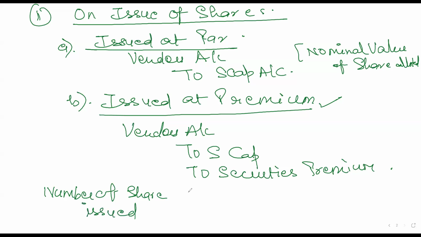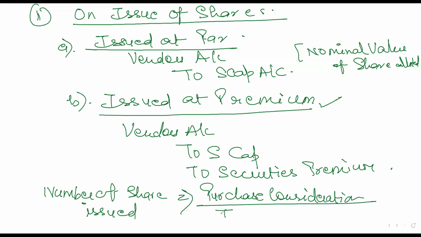But it is very much necessary that we know the number of shares issued. So, what is the formula for the number of shares issued? Purchase consideration will always be given to you in the question. So the formula will be purchase consideration divided by the issue price of the shares. When you use this formula, you'll get the number of shares issued. That is very, very simple. So these are the two cases in which we are going to issue shares.